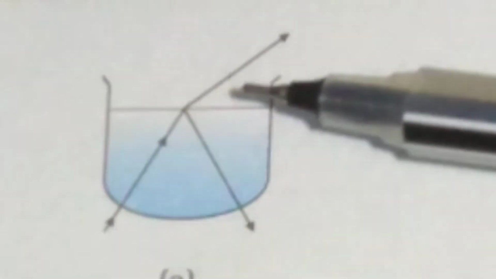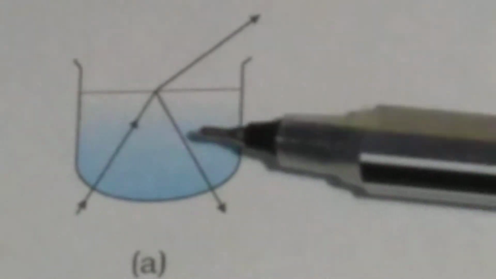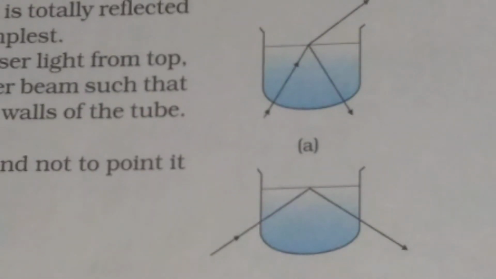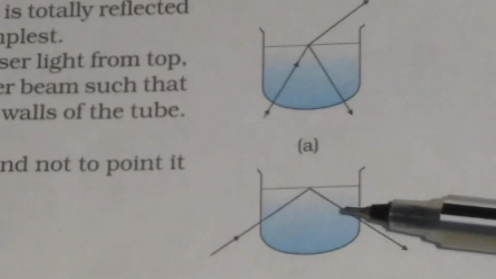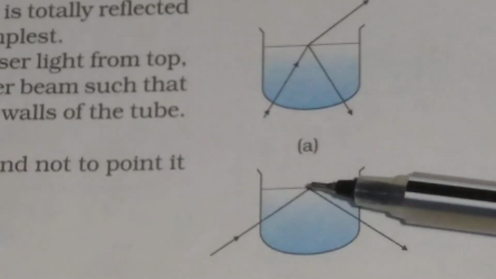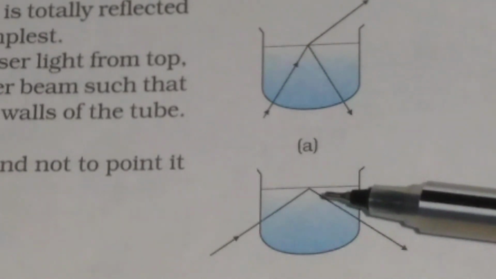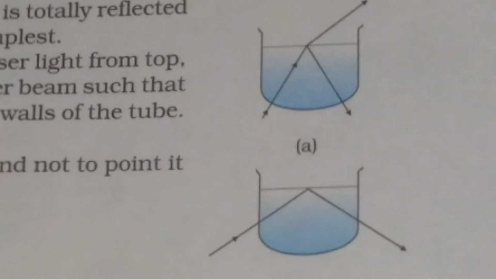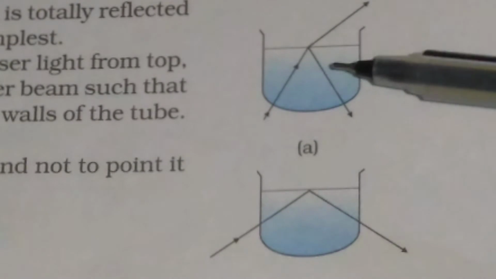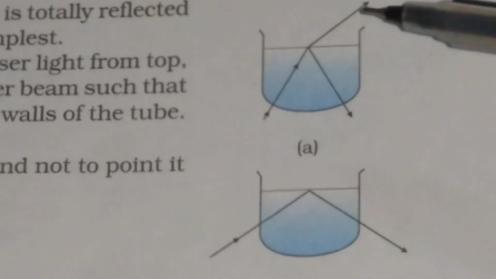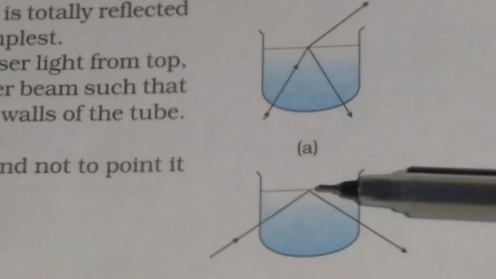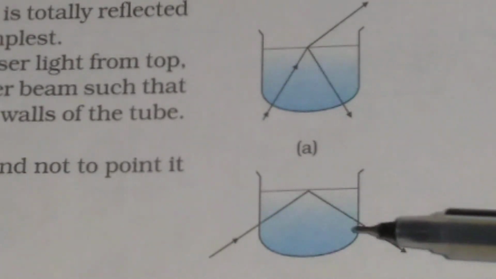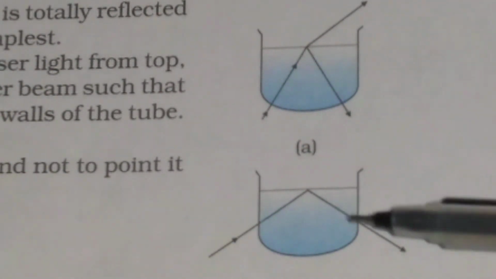So part of the light will be refracted and part of the light will be reflected. And if you increase the angle of incidence beyond the critical angle, total internal reflection will take place. So no laser light will be transmitted or refracted like this, or all laser light will be reflected back to the same medium.